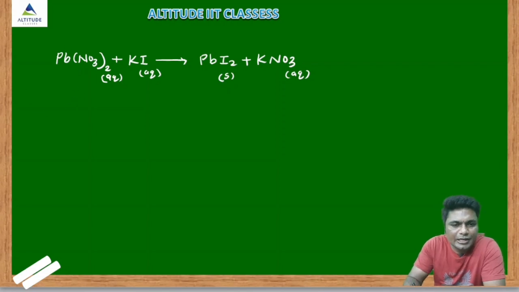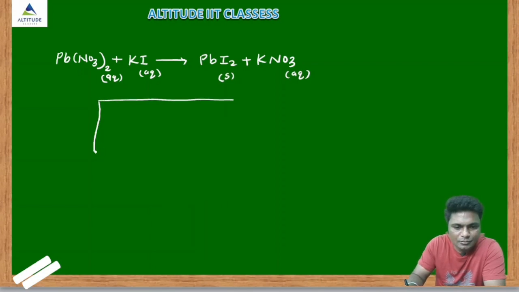So again we have to draw the table. So how many elements are there here? See, 1 that is lead, nitrogen and oxygen and potassium and iodide. Okay, so 1, 2, then 3, 4, 5 atoms are there. Okay, let's see here. So we will draw one box. So take the 3 columns.